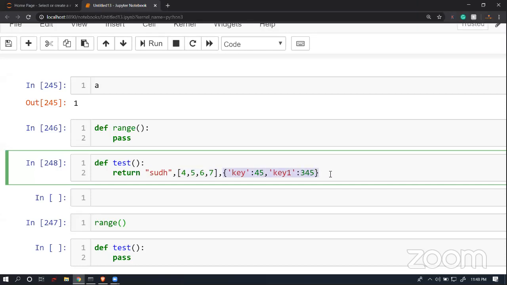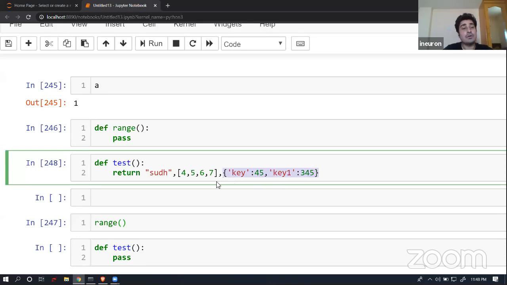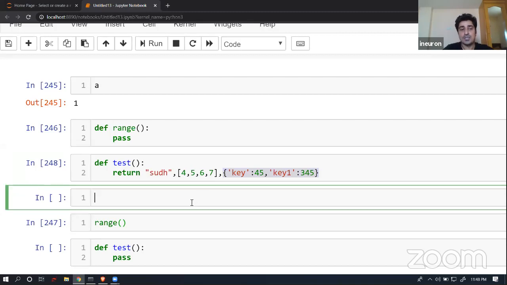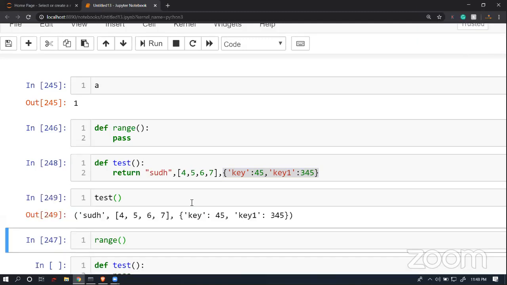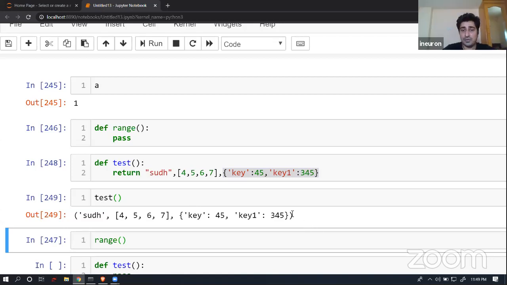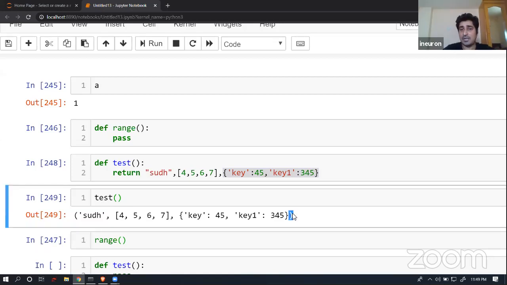Agree? Yeah. Now I wanted to capture only this one. I don't want to capture SUDH and this list, right? So what I can do is call test. What will happen if I call test? What is the return type? Quick. Return type. It's a tuple. Simple. Yes, tuple, right? We have already seen these things. It is going to return tuples.